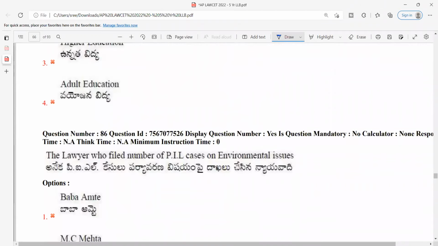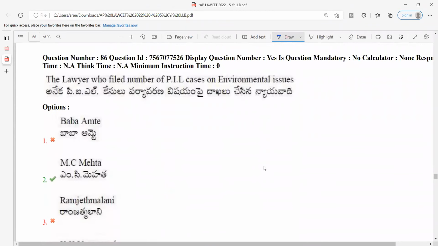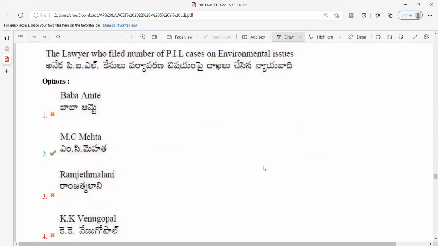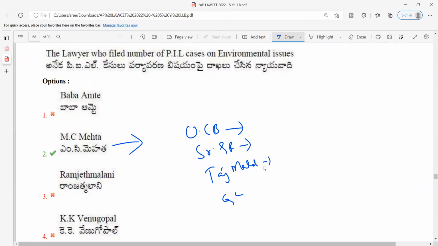The lawyer who filed a number of PIL cases on environmental issues. I made a passing reference to it when we were talking about PIL. MC Mehta versus Union of India. Important cases include the Union Carbide factory, Bhopal gas tragedy, and MC Mehta also filed a case, I think, with respect to Shriram Foods and Fertilizer. There was a gas leak in Shriram Food and Fertilizer. Even the Taj Mahal pollution case and Ganga water pollution, all of these cases were filed by MC Mehta.